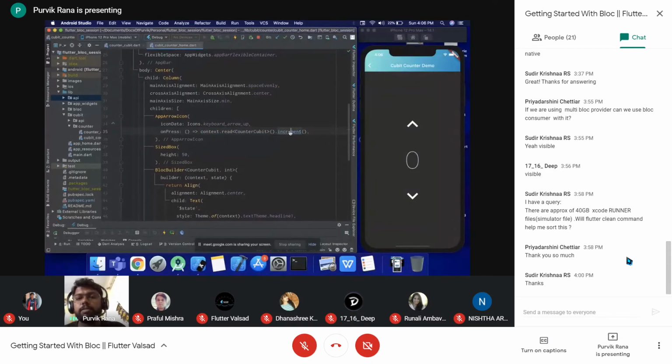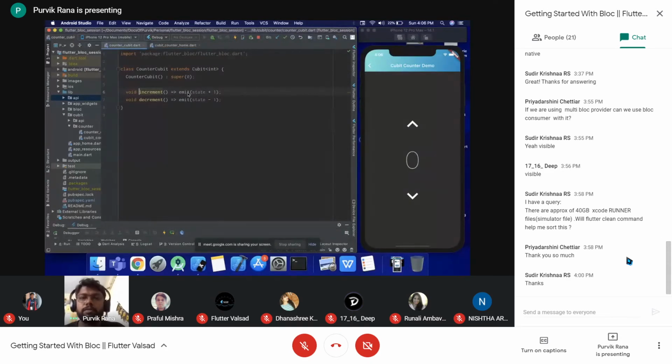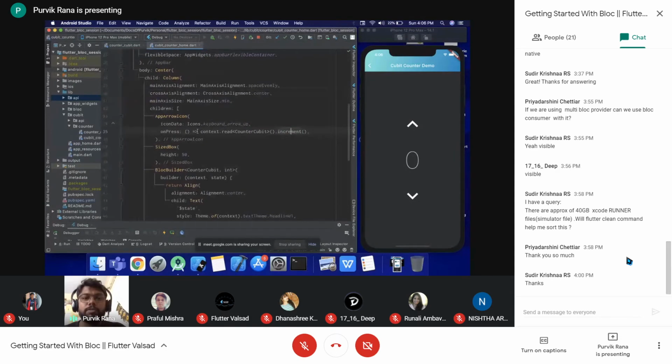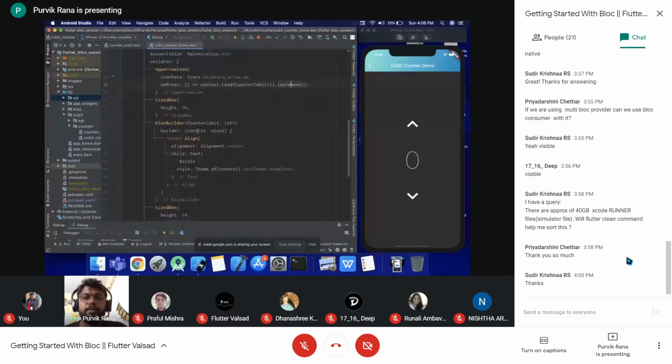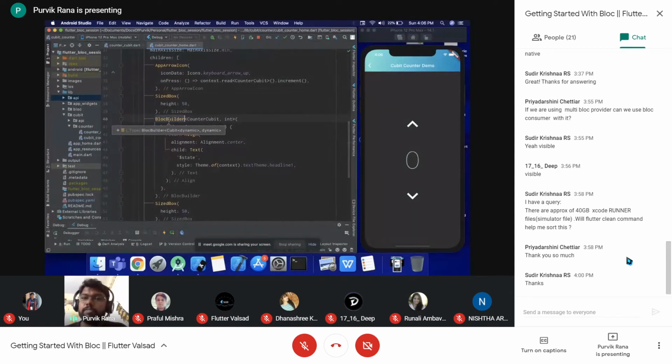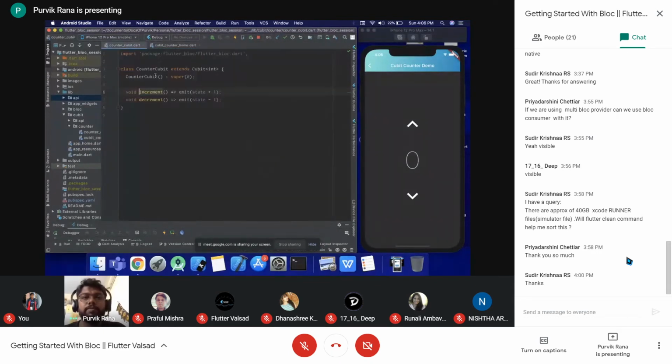So when calling this increment, it will come over here and emit the 0 plus 1, which is the one state, and it will go to the UI. It will see that here we have the block builder, which is associated with the same qubit having this method. So this qubit will act upon the state which is emitted from this particular qubit.